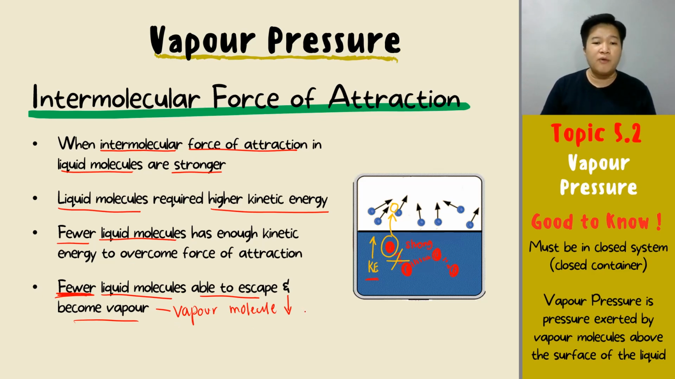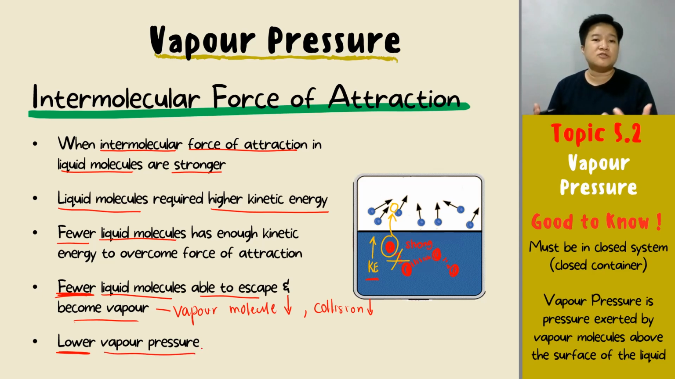And guys, when the vapor molecules decrease, the collision will also decrease. Agree? Because you have less vapor over there. So the number of collisions also decreases. And when the number of collisions decreases, guys, what happens to the vapor pressure? The vapor pressure will also decrease. See that? Because you have less vapor.